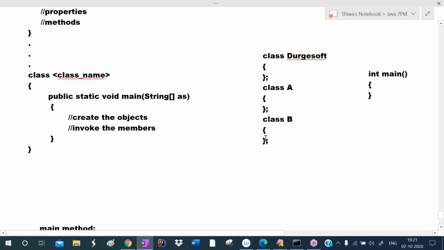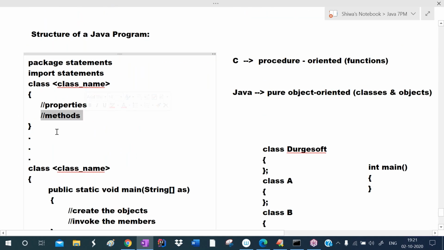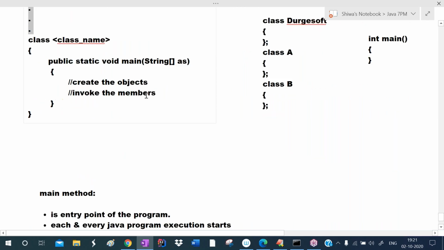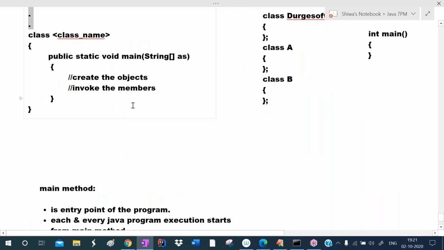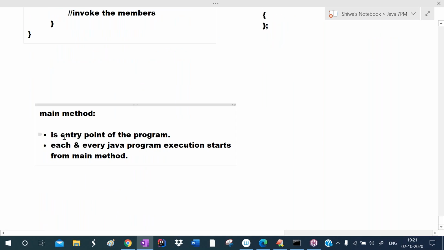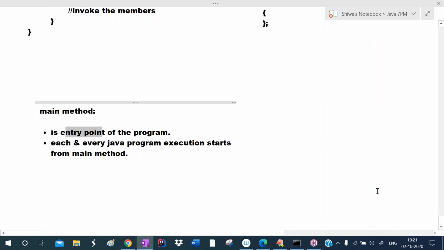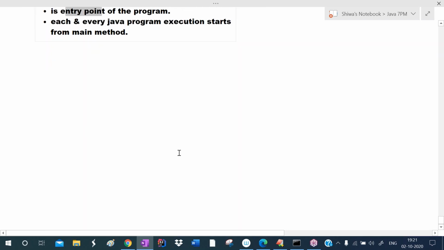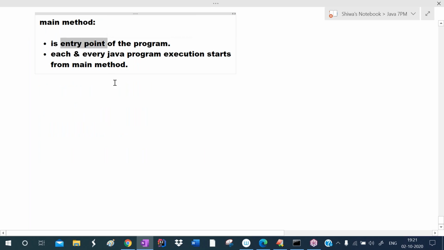In a program, we can define any number of classes and any number of methods. Then where the program execution has to be started, that point we are telling here. Even if any number of classes or methods can be there, program execution must start from main only, because it is the entry point of the program. Each and every program execution starts from main only.